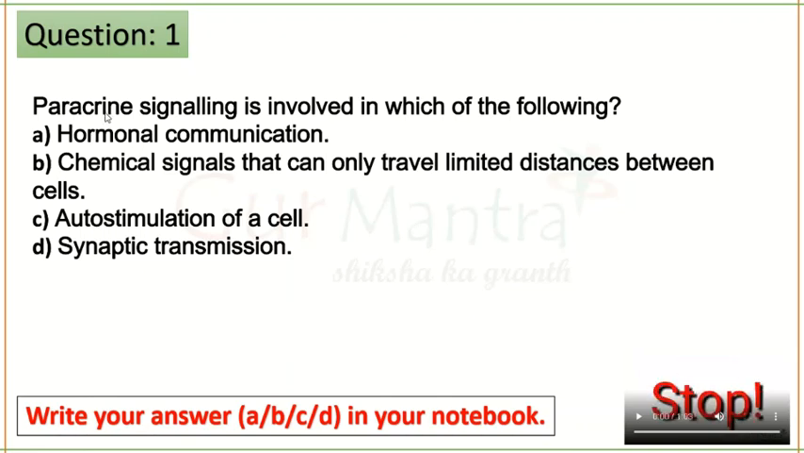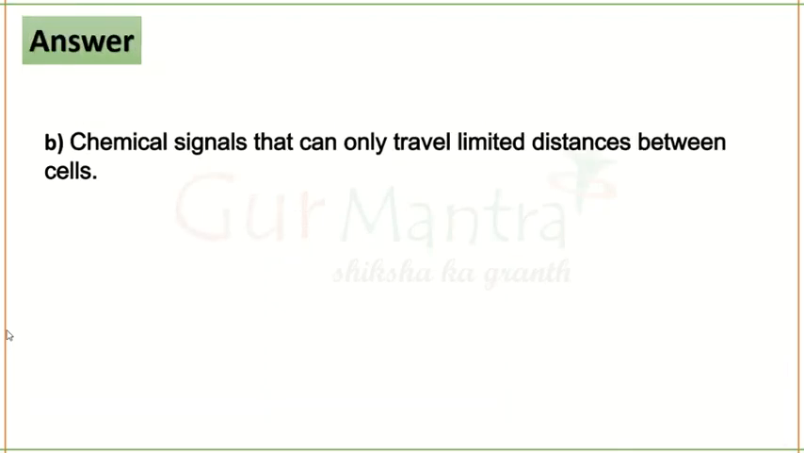Okay, so the question is: paracrine signaling is involved in which of the following? Paracrine signaling we have studied in the mode of signal transduction, and your correct answer is option B, chemical signals that can only travel limited distances between the cells. So B is the correct option. This is the statement for paracrine signaling. So the next question.